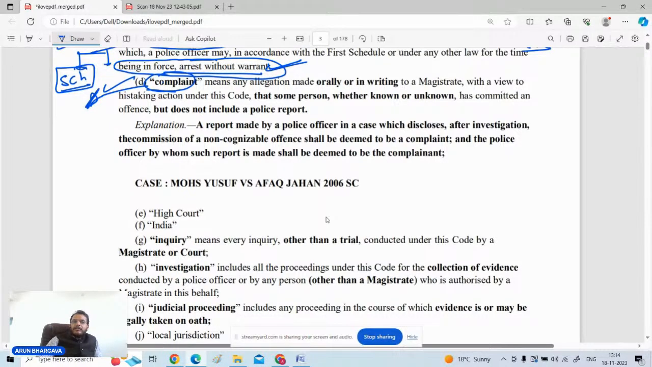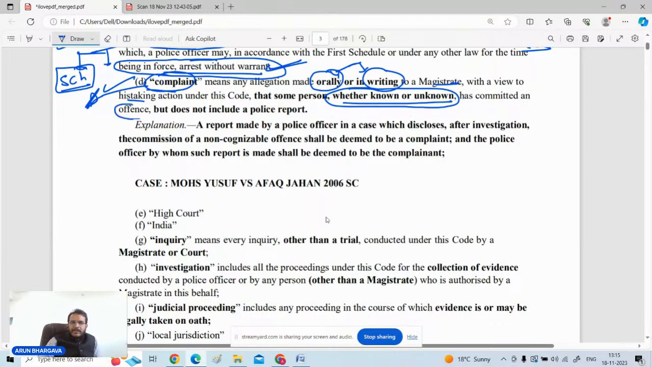Whenever any person makes a complaint, either orally or in writing, to a magistrate, and the purpose of raising the complaint is that an offense is being committed by someone, that offense can be a cognizable offense or a non-cognizable offense. Against which person you are raising it, whether you know that person or that person is unknown, doesn't matter. So the complaint means an allegation made orally or in writing to the magistrate that some person, whether known or unknown, has committed an offense.